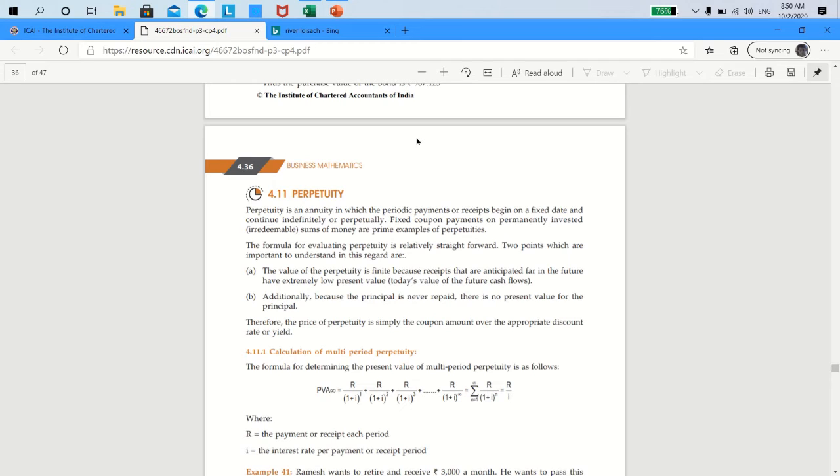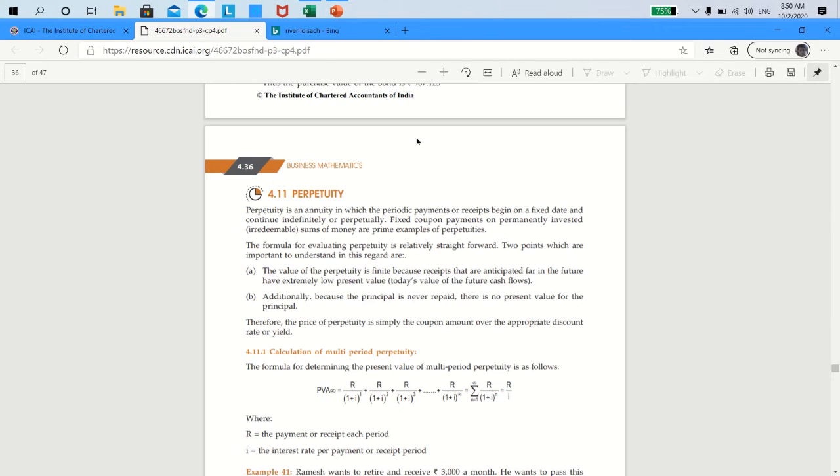Now, this involves a case where 100 rupees interest will be received by you constantly. I repeat, the 100 will be received at the end of the first year, second year, third year, till eternity. And please note, the 100 is not going to grow in the future. The same 100 is being received throughout. But in real life, what we notice is 100 rupees will not remain constant. Are you very happy if someone pays you 100 at the end of 1 year, same 100 at the end of second year, same 100 at the end of third year?